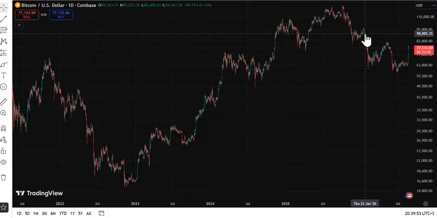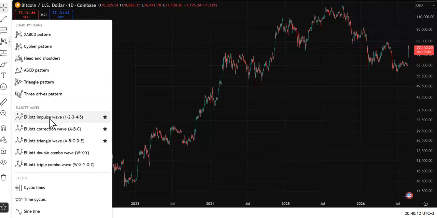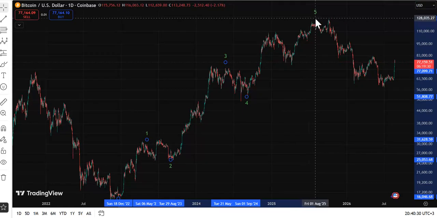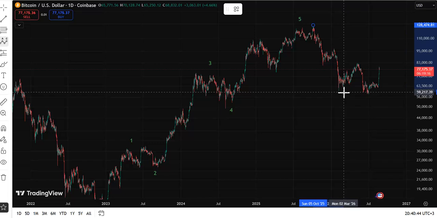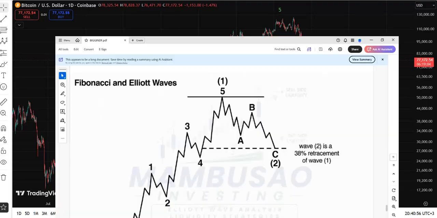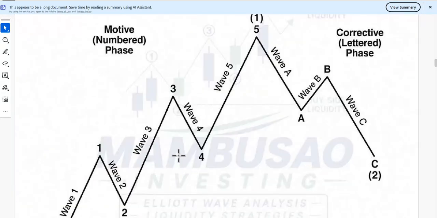You can read this and try to use the Elliott wave theory. Go to the left side of TradingView. We have the Elliott wave impulse. If you want to put it up, just click to start. Let's see: wave 1, 2, 3, 4, 5, and then ABC, containing A, B, and C. Did you notice that I have shown you the basic pattern of the Elliott wave, back into the wave 4 territory?